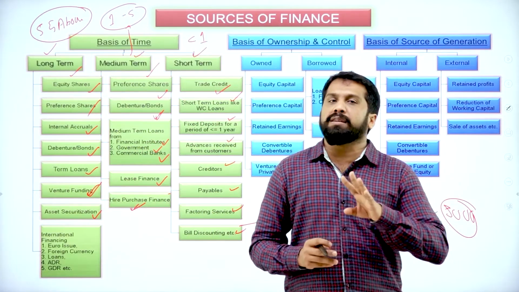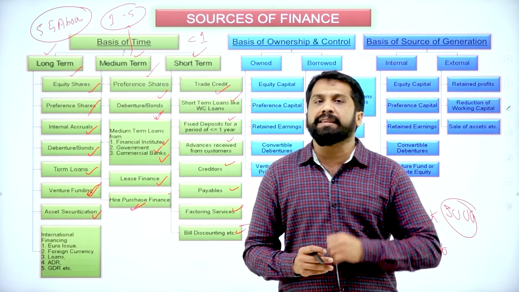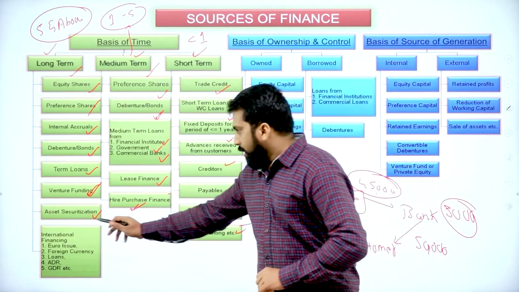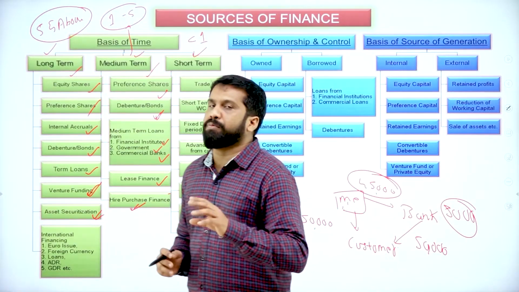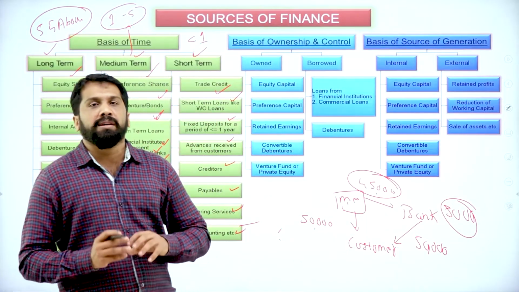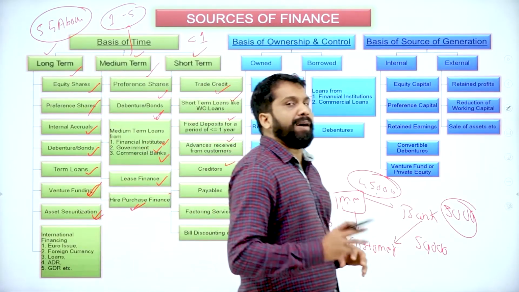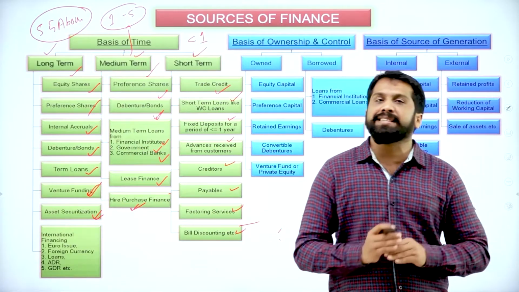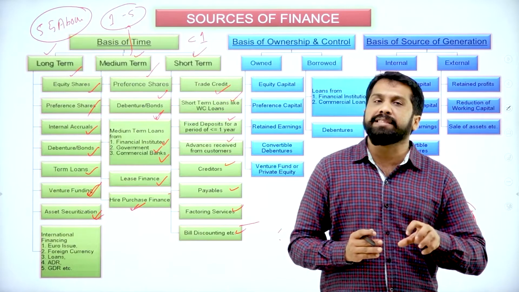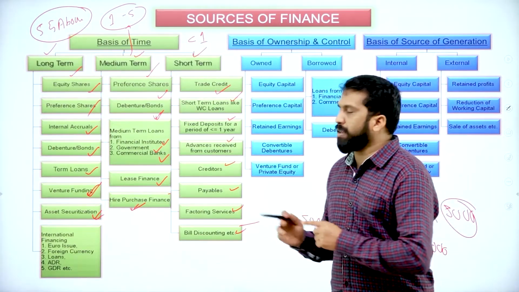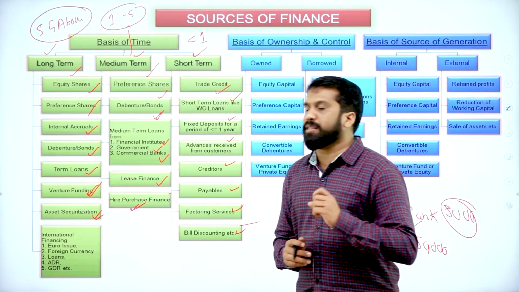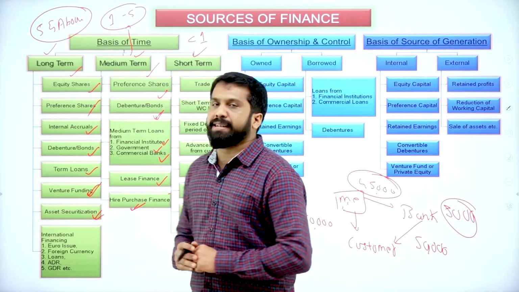I'll give you after 5 years, then you give me back that bike. That is called asset securitization. Or else you have taken a machinery worth rupees 1 crore. So you want a loan from the bank. You will keep your asset for 10 years as securitization. If you do not pay the loan, then the company will come and take back your machineries. That is called asset securitization.